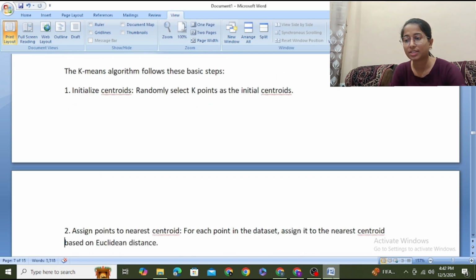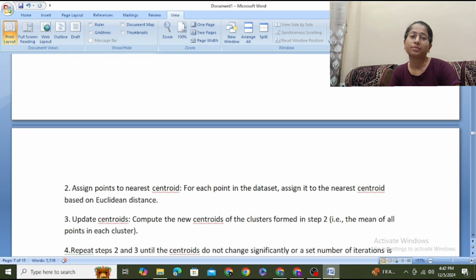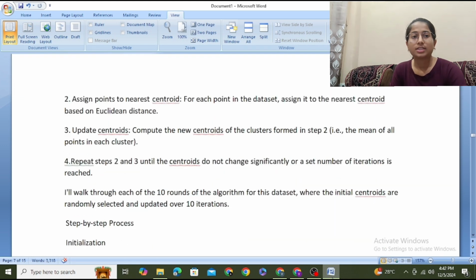Next, assign points to nearest centroids. Distance from the point we selected as k, distance of those points k is determined from all the other remaining points. For each point in the dataset, assign it to the nearest centroid based on Euclidean distance. And the point which is nearest is grouped with the point that we initialize as k.